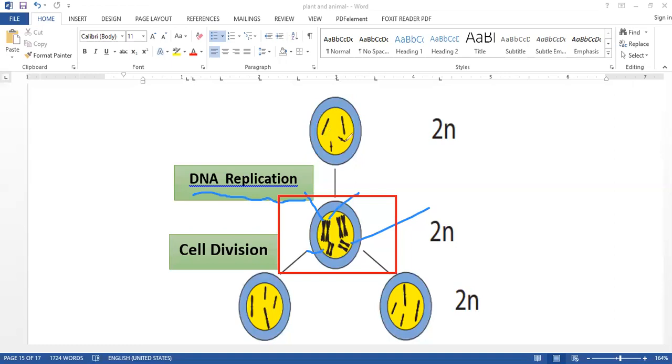Look, if it replicates here, I am putting a name for this one: this is A dash, B dash. We will draw very clearly later. This should have been something like this one and this one. And here also, if it replicates, this one and this one.